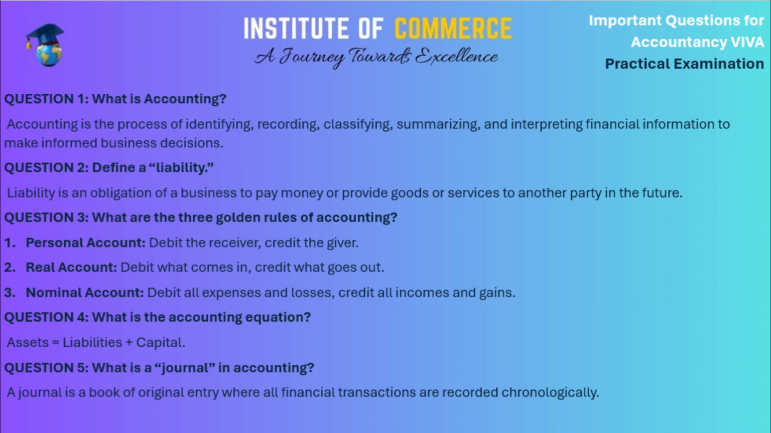Question 4. What is the accounting equation? Assets equals liabilities plus capital. Question 5. What is a journal in accounting? A journal is a book of original entry where all financial transactions are recorded chronologically.